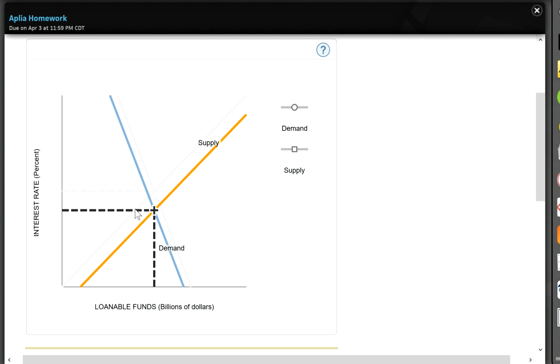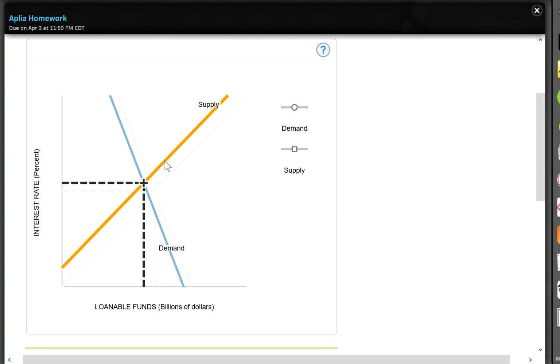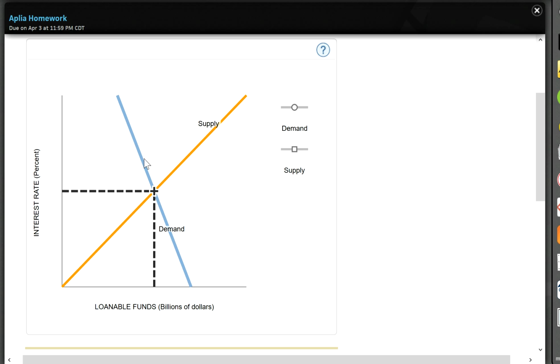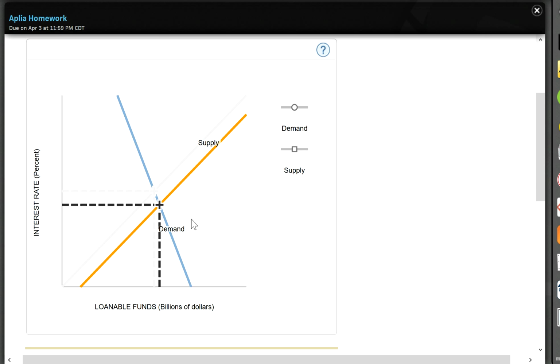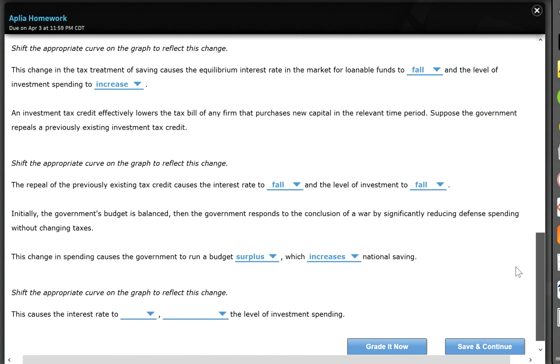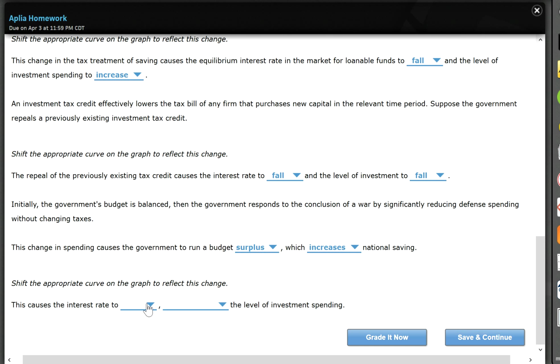All right, let's go back to before. So back to the original graph, which means if our government runs a surplus, we'll have more national saving. Then your supply for loanable funds will increase. So there is more money available for investment, or more saving. Therefore, the interest rate goes down, and also your quantity for investment goes up. All right, so this causes the interest rate to fall, and then it will increase the level of investment spending.